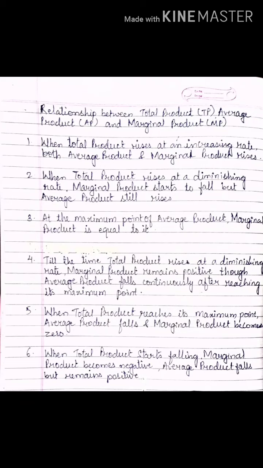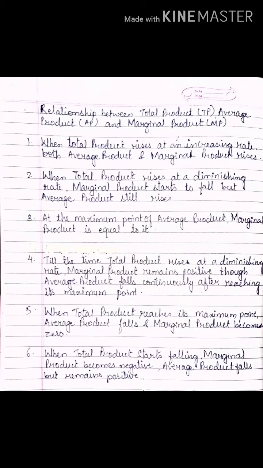Now in this we are going to start with the relationship between total product, average product and marginal product, all three. Previously we have done the relationship between total product and marginal product, then average product and marginal product. Fine. Now we will carry on with the relationship of all three. What is the first point in that? When total product rises at an increasing rate, both average product and marginal product rise.